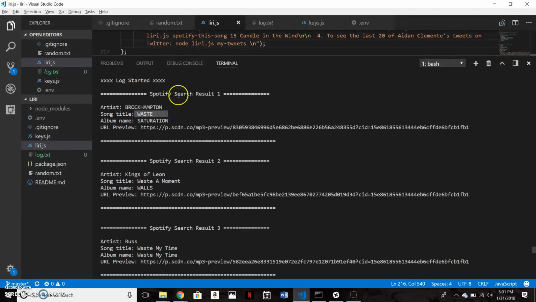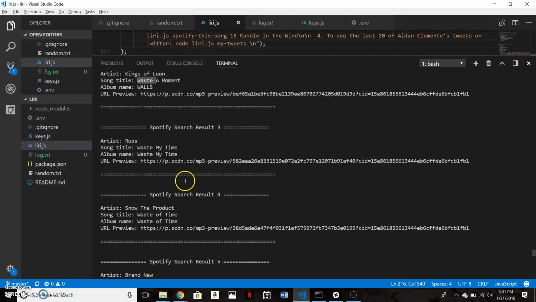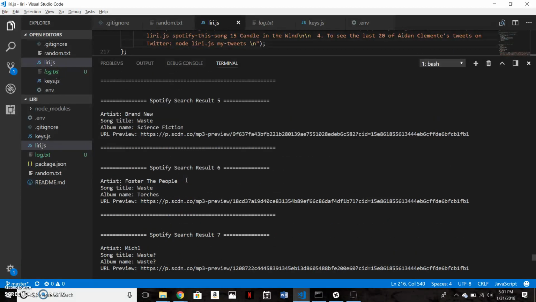There are the song titles up at the top. You'll see there are song titles with waste in them. Some have waste as just a part of the song title.